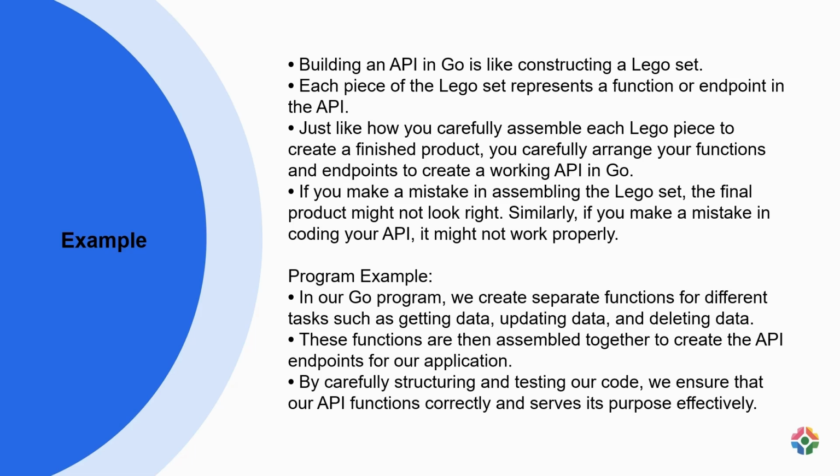Program example. In our Go program, we create separate functions for different tasks such as getting data, updating data, and deleting data. These functions are then assembled together to create the API endpoints for our application. By carefully structuring and testing our code, we ensure that our API functions correctly and serves its purpose effectively.